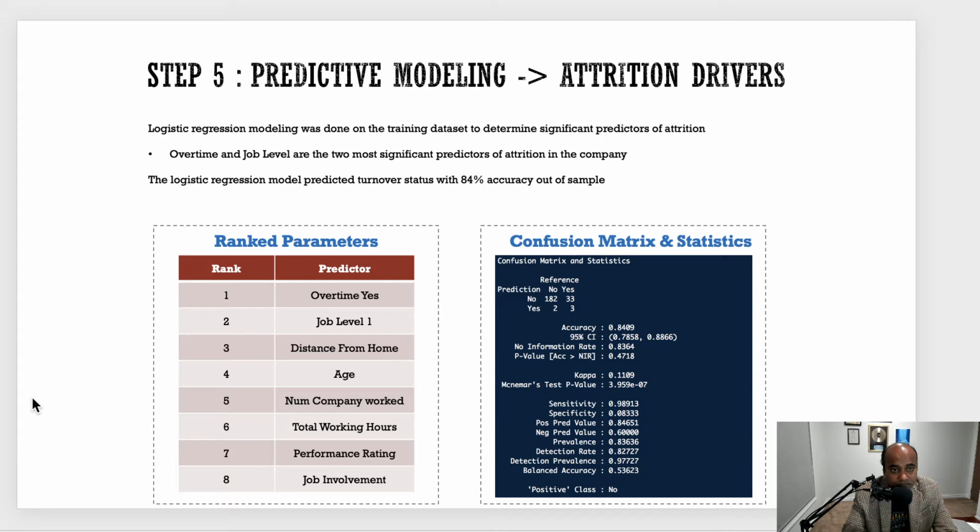And using that regression model, I also predicted the turnover status on the test data set, with 84% accuracy. The test data set was something where I did not give the status to the model. I just said that these are all the variables, and let the model predict whether this person is leaving or not.